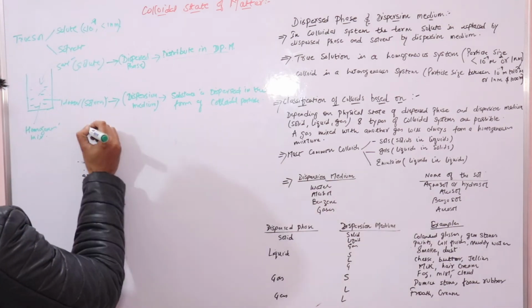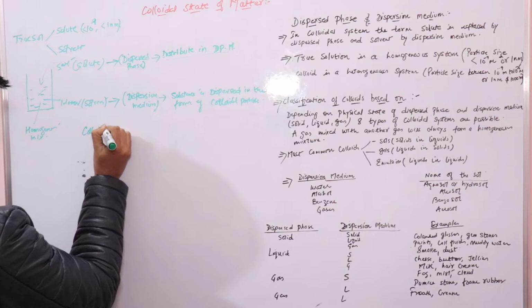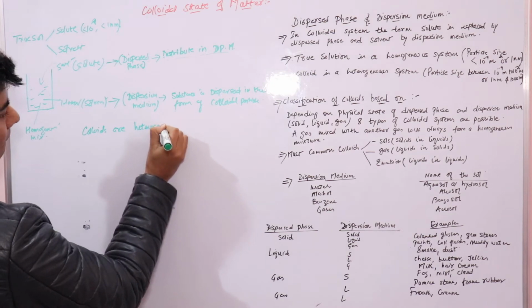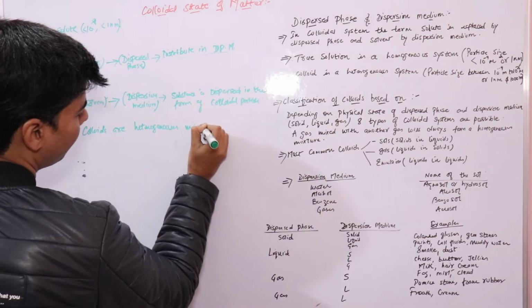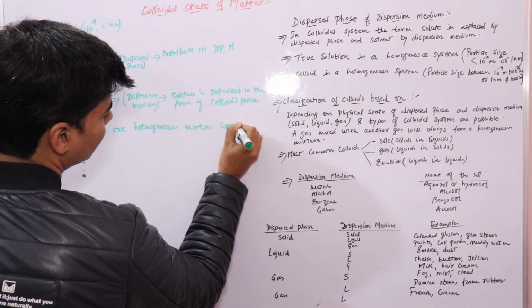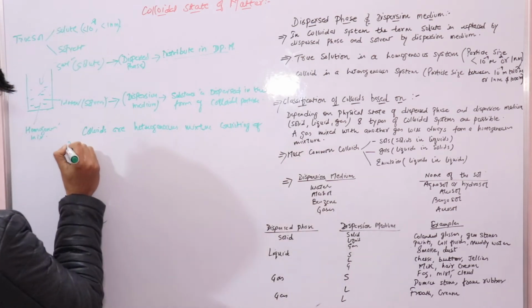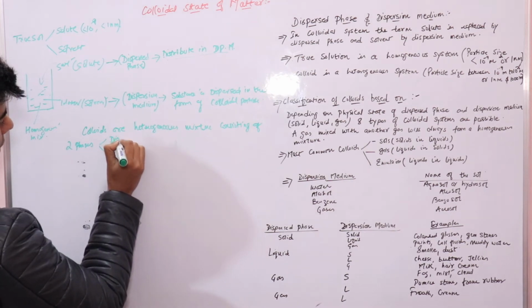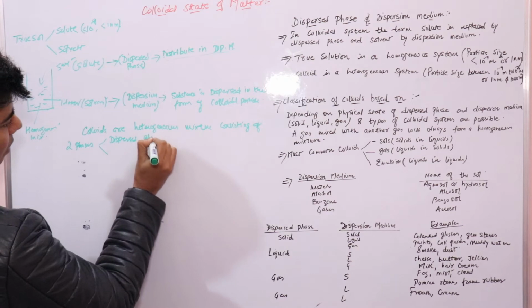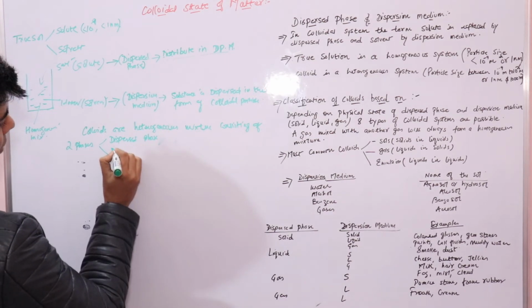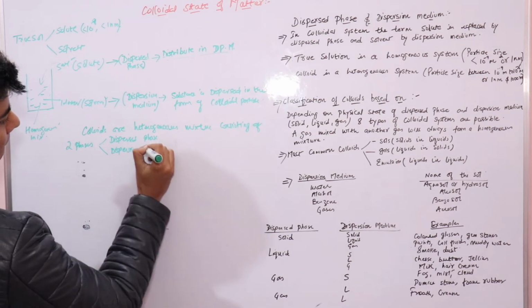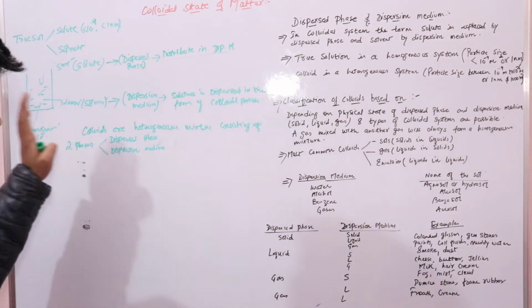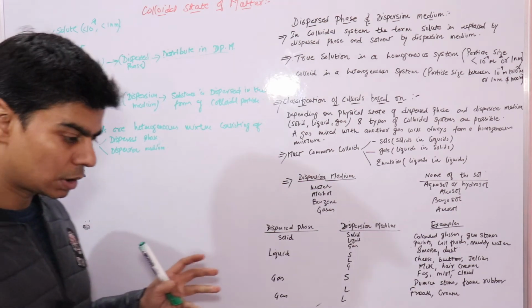So we say that colloids are a heterogeneous mixture, right, consisting of two phases, which are the dispersed phase and the dispersion medium, right.